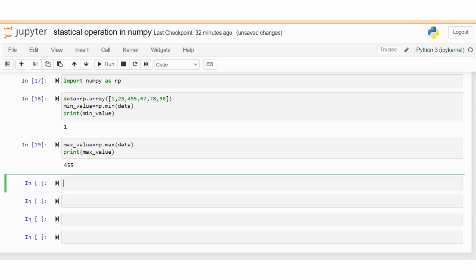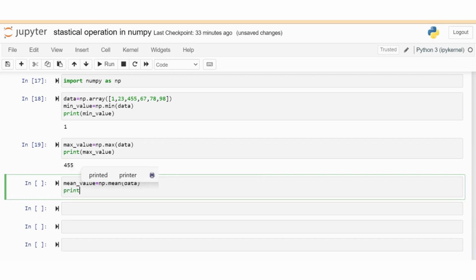And now calculate the mean of the given data. First create a variable mean value equal to np.mean of data. The mean function returns the mean, which means the sum of all elements in the array divided by the total number of elements. In simple words, mean is the average.